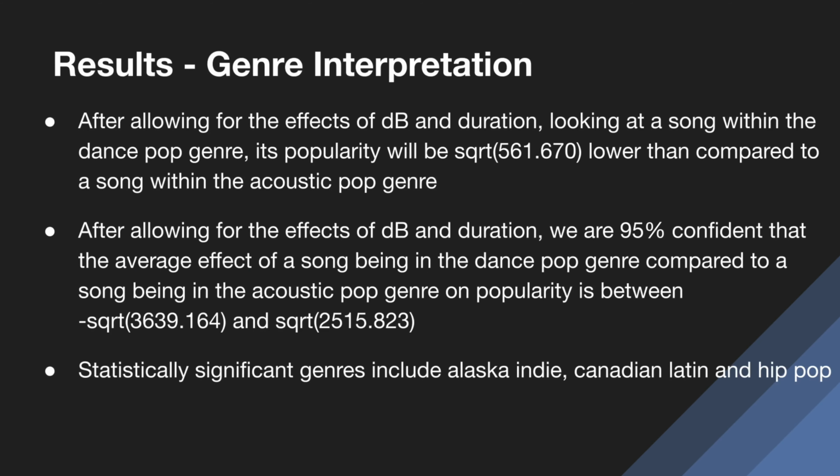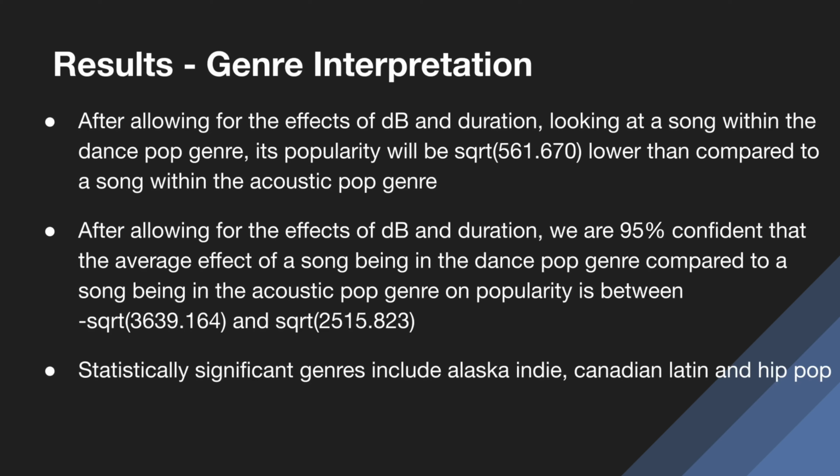Now we will interpret some values relating to the genre categorical variable. We can interpret all the genre coefficients from the output of the final model using the test set. For example, after allowing for the effects of decibels and duration, looking at a song within the dance pop genre, its popularity will be the square root of 562 lower compared to a song within the acoustic pop genre.